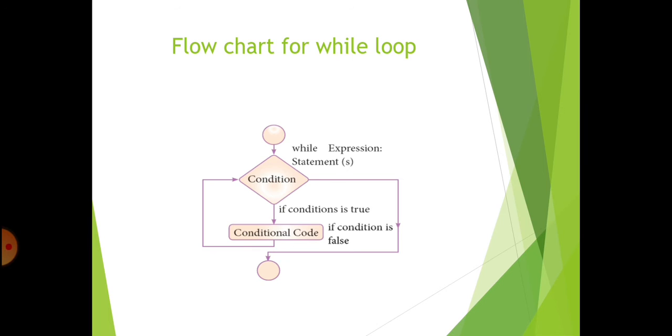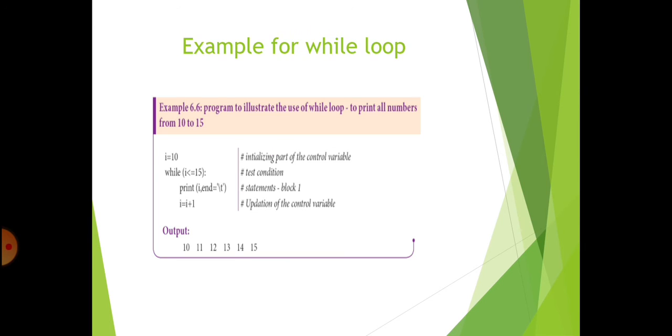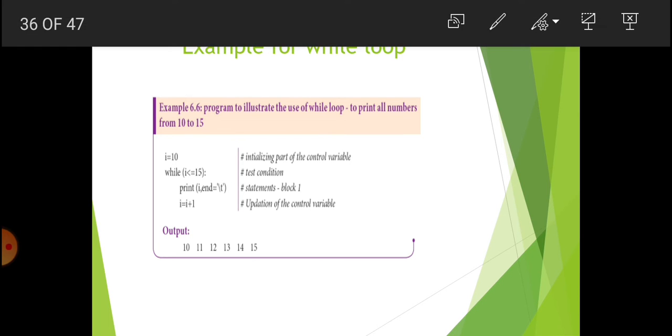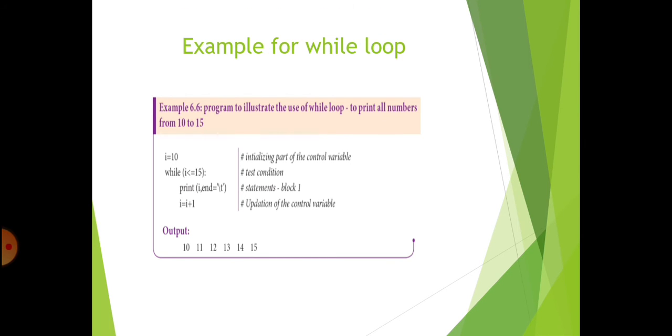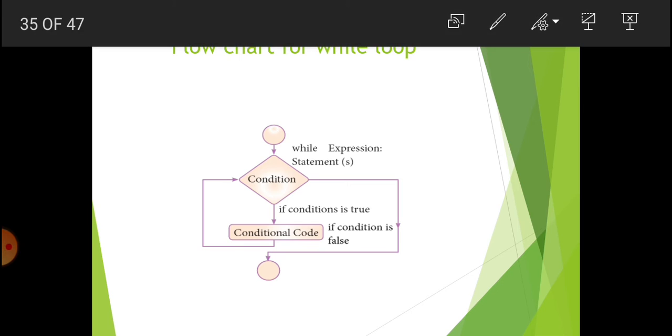The control enters into the loop. It first checks the condition. If the condition is true, the control enters into the loop. When this condition is true, it executes the conditional code, that is, the body of the loop.